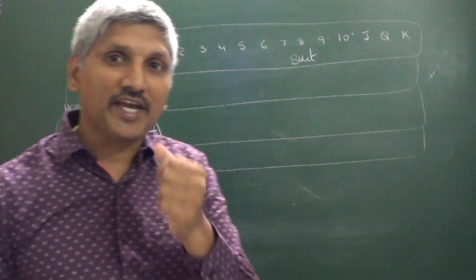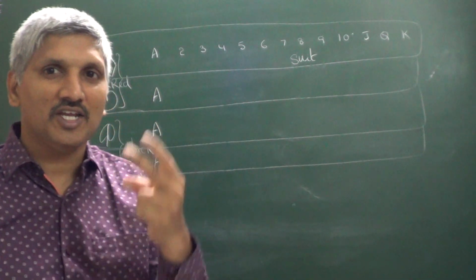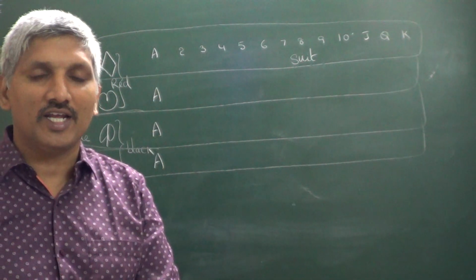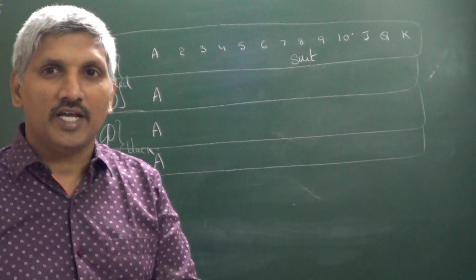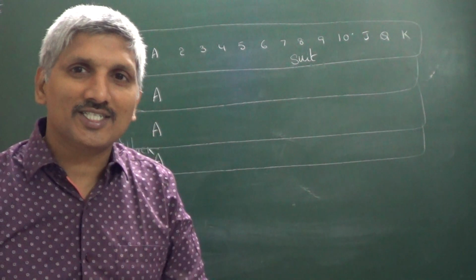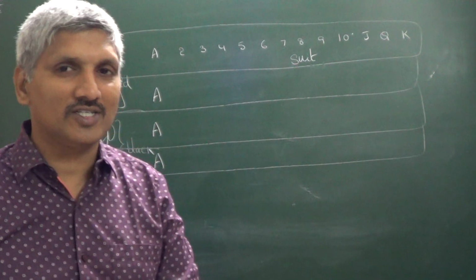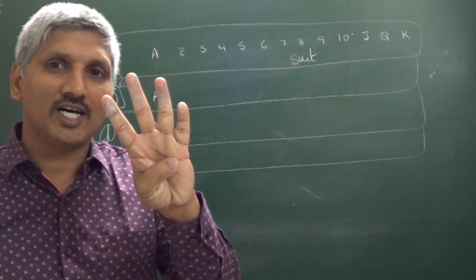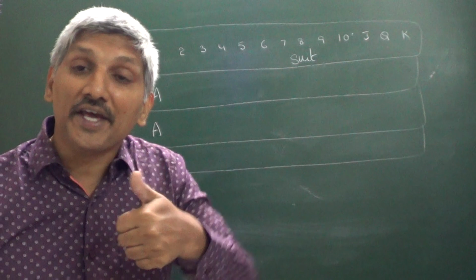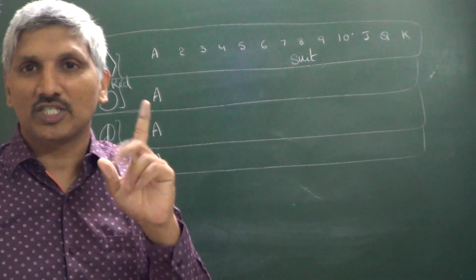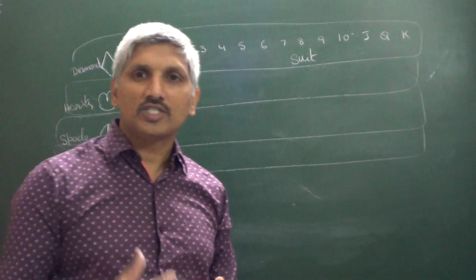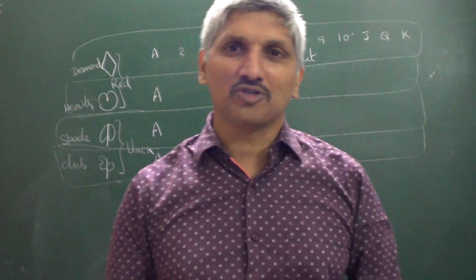Number of red kings, how many red kings are there? 2 red kings are there. How many black kings are there? 2 black kings are there. Number of ace cards, in total 4 ace cards are there. How many spade ace cards are there? There is only one spade ace. So that is about the cards. This information also you have to know.